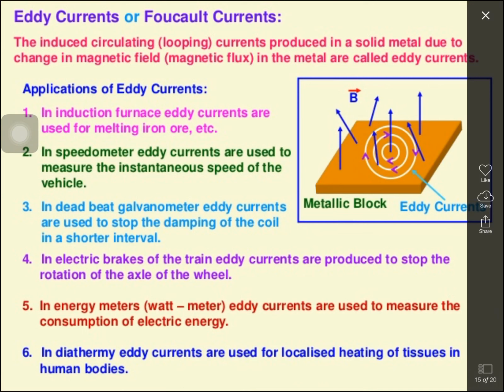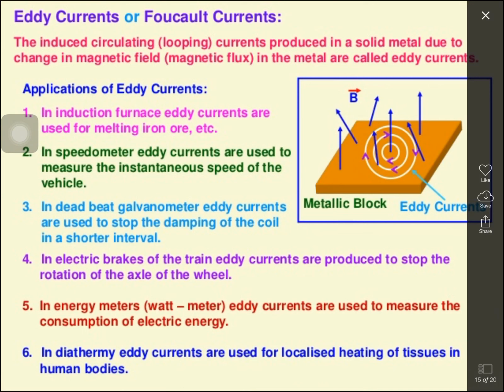I told you already what eddy current or focal current is: the induced circulating current produced in a solid metal due to change in magnetic field in the metal is called eddy current. This is the definition. What are the applications? Eddy currents are mainly used in induction furnaces, speedometers, deadbeat galvanometers, electric brakes and energy meters.